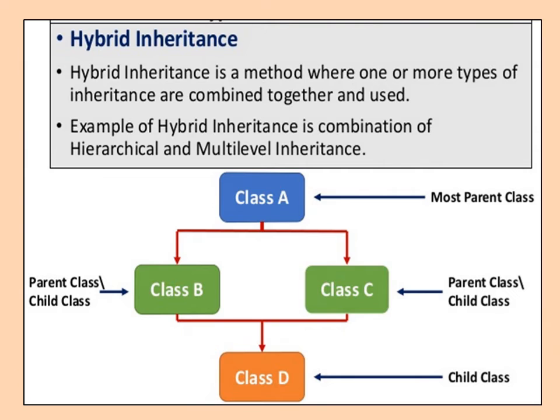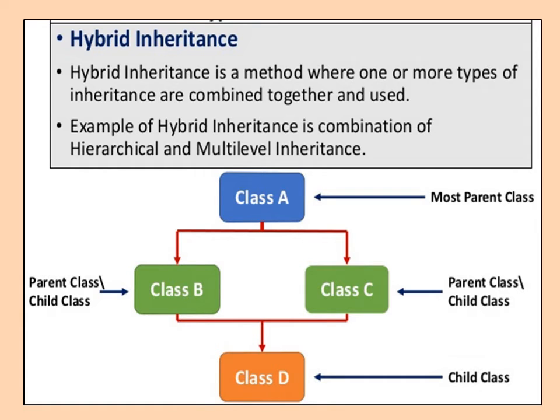Now we'll see the next type, that is the hybrid inheritance. Hybrid inheritance is a method where one or more types of inheritance are combined together and used. An example of hybrid inheritance is the combination of hierarchical and multi-level inheritance. So in this inheritance we can combine more than one type of inheritance.